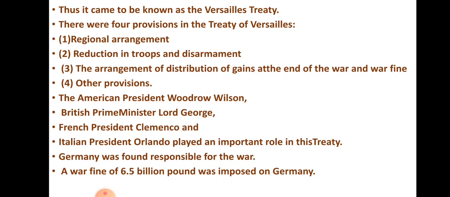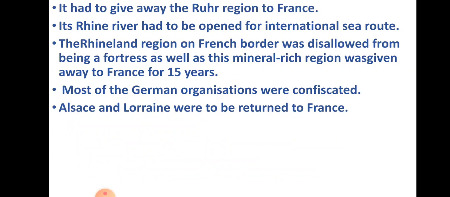Germany was found responsible for the war. So in this treaty they discussed that Germany was the reason, and Germany had spread the war everywhere. A war fine of 6.5 billion pounds was imposed on Germany. In the provisions they had said that Germany should pay a war fine, and everybody discussed it in the treaty and decided that Germany should pay 6.5 billion pounds as a war fine. It had to give away the Ruhr region to France.